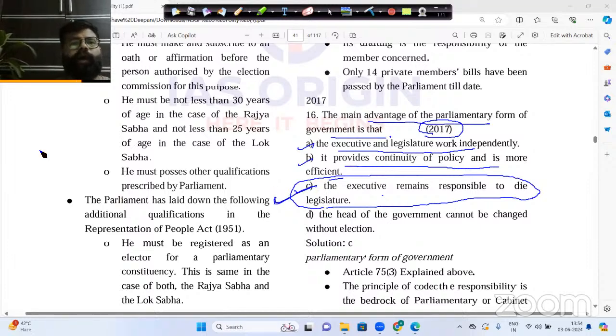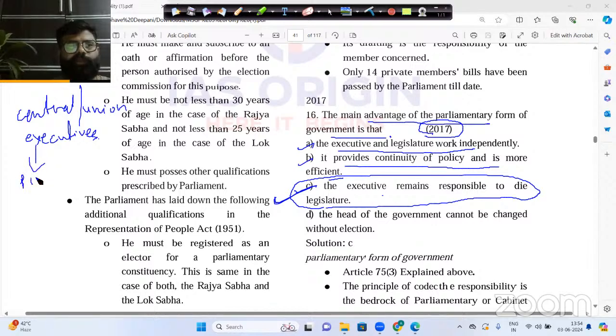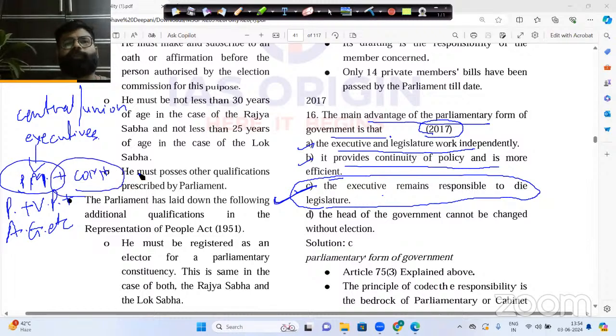For example, who are the central executives? If I ask you, who are the union executives here? You will say, sir, the Prime Minister of India, the Council of Ministers, the President, the Vice President, the Attorney General of India, etc. Now here you focus on the Prime Minister and Council of Ministers most.